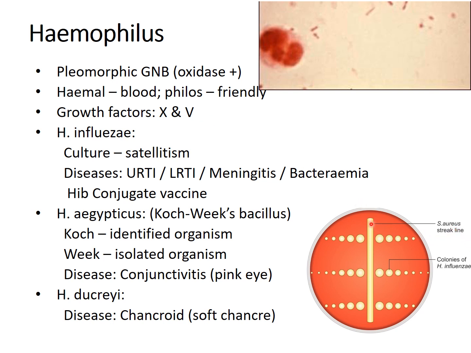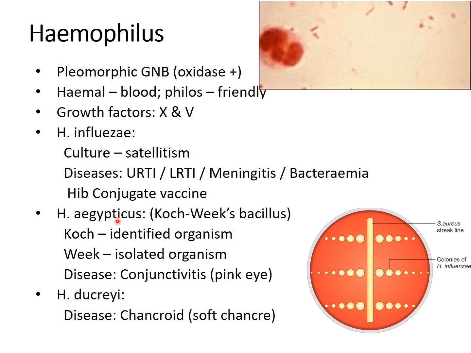When Staphylococcus aureus is streaked across a blood agar plate perpendicular to the H. influenzae streak line, factor V is released from Staphylococcus aureus, and hence H. influenzae forms larger colonies adjacent to the Staphylococcus aureus streak line, and then the size of the colony gradually decreases as it moves away from Staphylococcus aureus. This entire phenomenon is called satellitism, which is a property that is routinely employed for the isolation of Haemophilus influenzae.